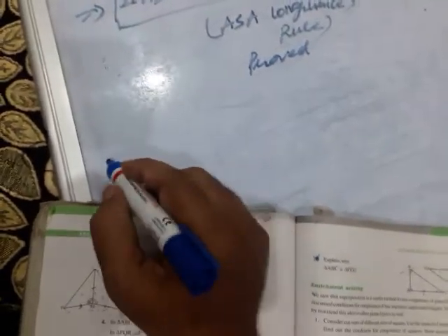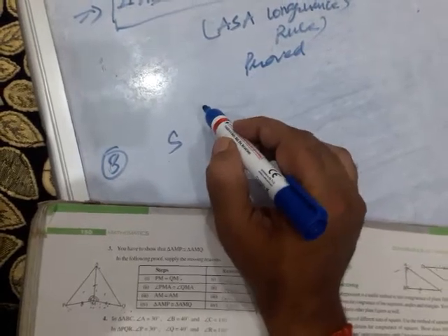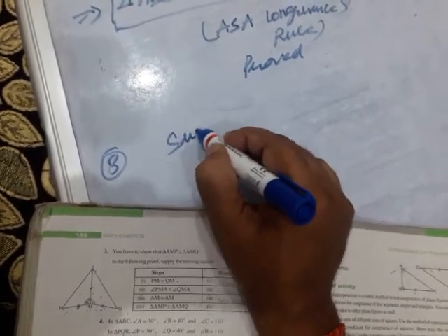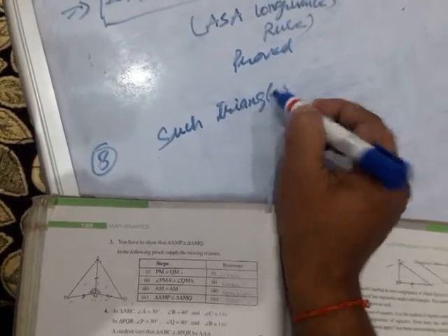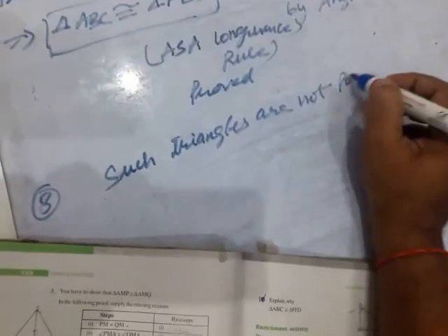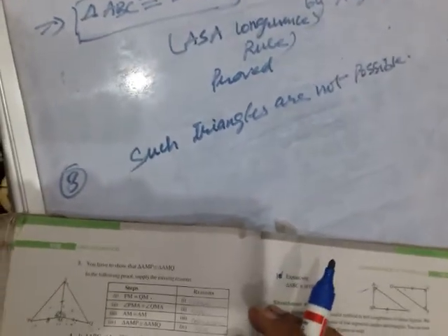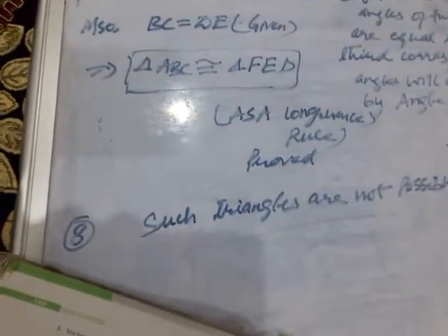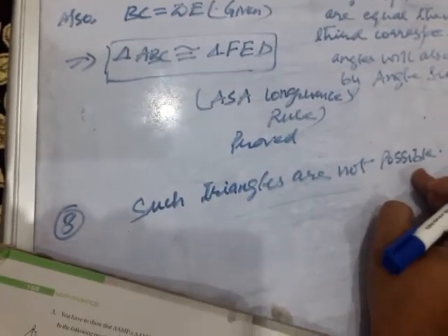This is a matter of research. Actually, question number 8. Here you write, such triangles are not possible. The answer of this question is, write down, such triangles are not possible. That is, you can write down for question number 8, such triangles are not possible. Now question number 7 and 9 are left.